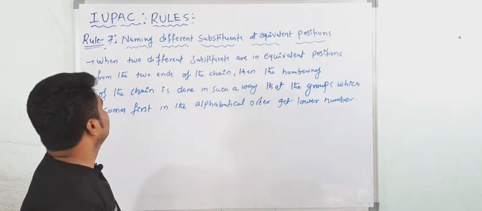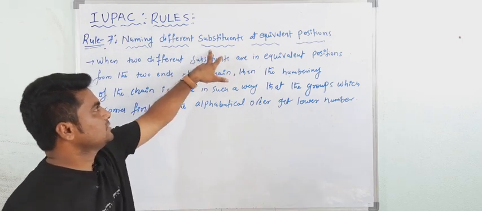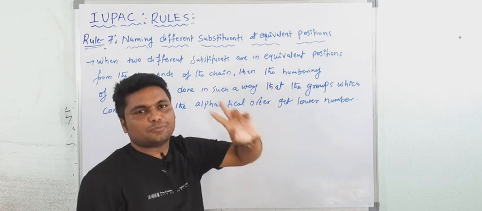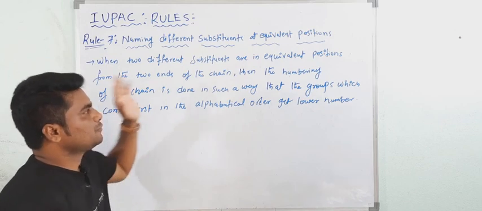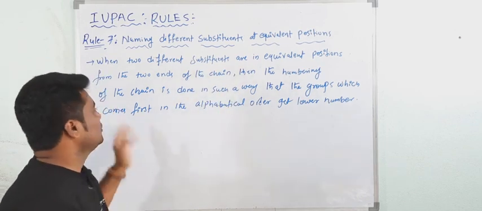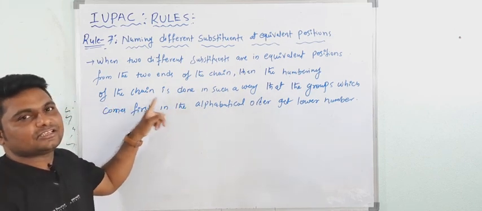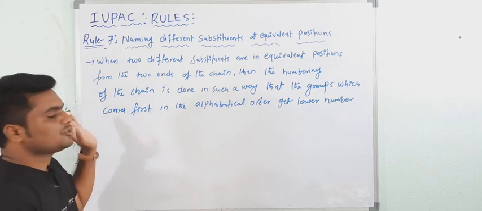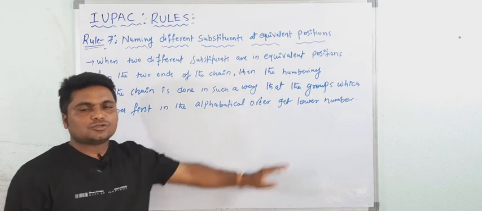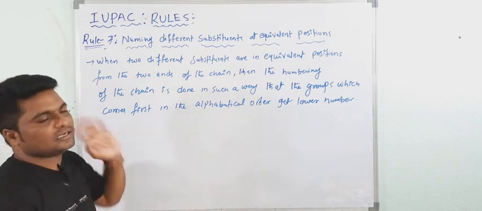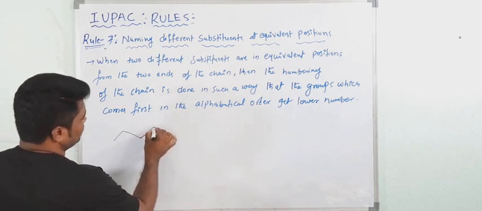Okay, now see here the seventh rule, that is naming different substituents at equivalent positions. Their positions from the two ends are the same. When two different substituents are in equivalent position from the two ends of the chain, then the numbering of the chain is done in such a way that the group which comes first in the alphabetical order gets the lower number. If I give an example, you will easily understand this statement. See here, a very simple example.